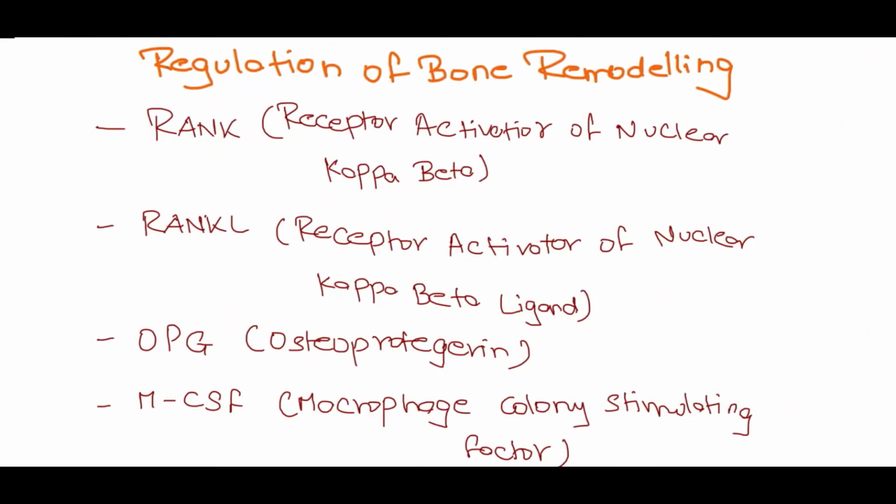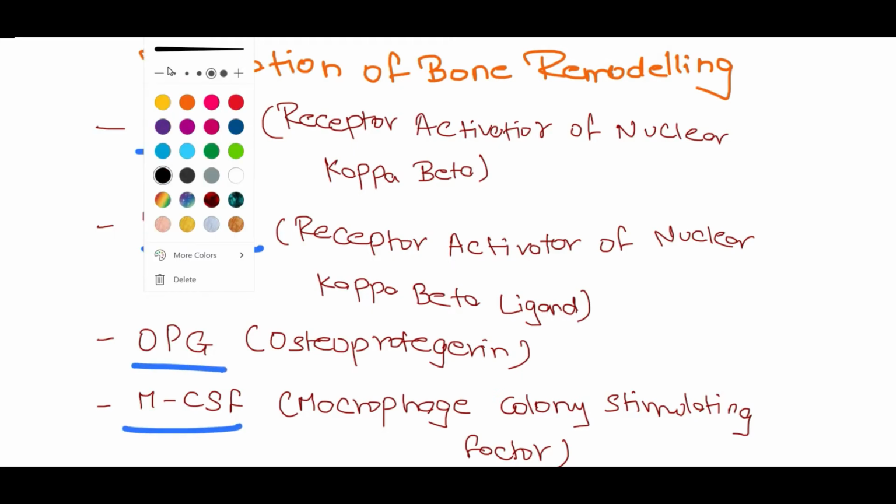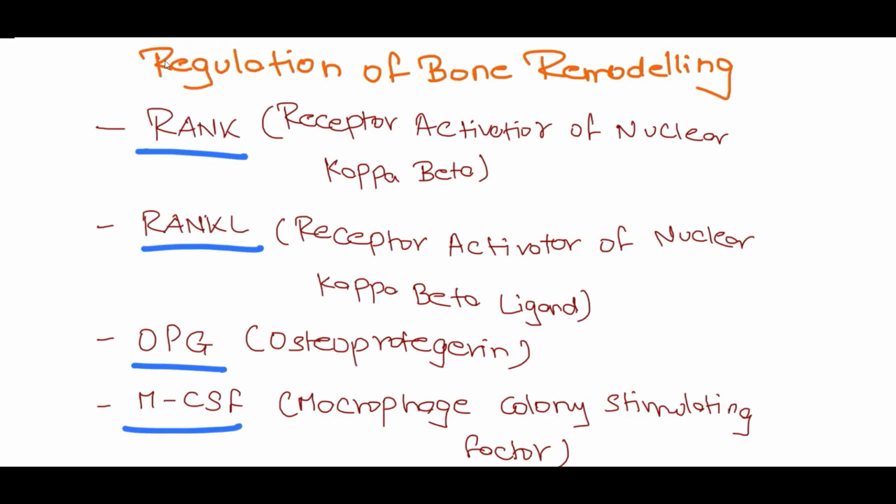Now, before explaining the process of bone remodeling, I want to emphasize these terms which I will be using frequently. Firstly we have the RANK, then the RANKL, the OPG, and lastly the MCSF. RANK stands for receptor activator of nuclear factor kappa B. RANKL stands for the receptor activator of nuclear factor kappa B ligand. OPG stands for osteoprotegerin and MCSF stands for macrophage colony stimulating factor.